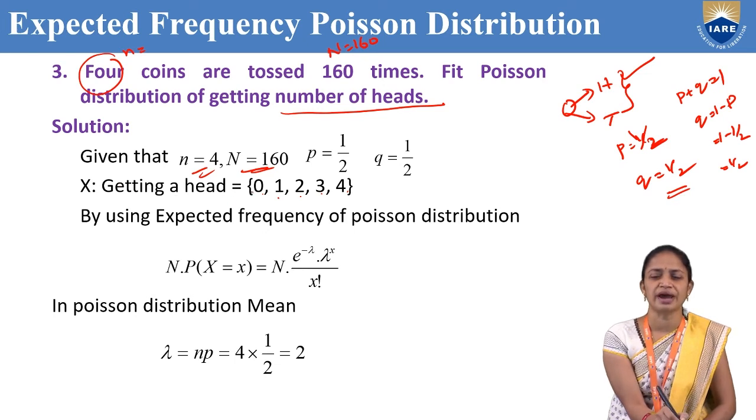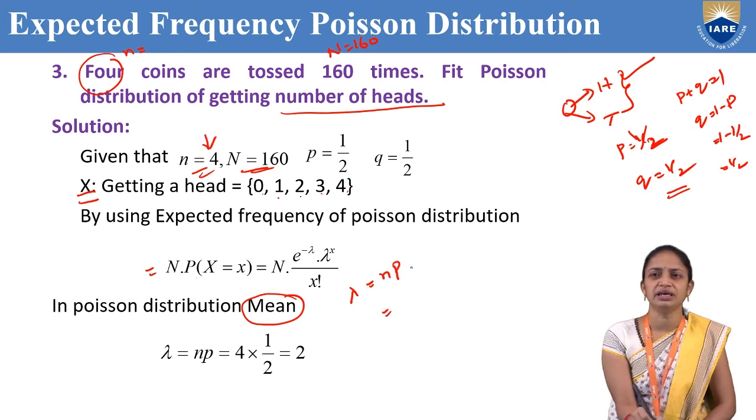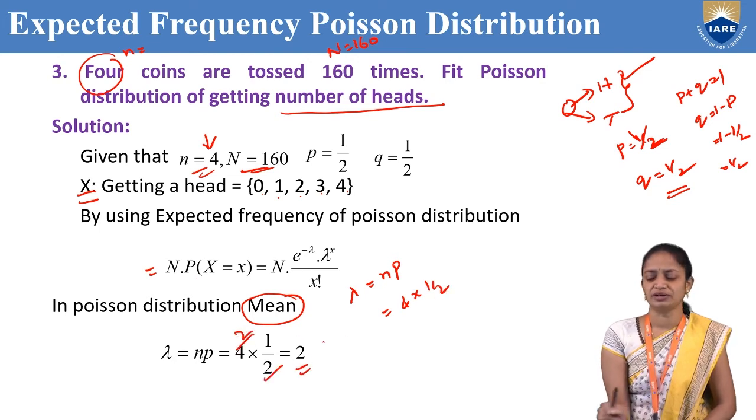So, for tossing 4 coins, the random variable x equals 0, 1, 2, 3, 4. By using the expected frequency of the Poisson distribution, we have the formula N into P of x equal to x, that is N into e power minus lambda, lambda power x by x factorial. In the Poisson distribution, the mean is lambda, and lambda equals NP. We have N as 4 and P as 1 by 2. After simplification, we get lambda equal to 2.